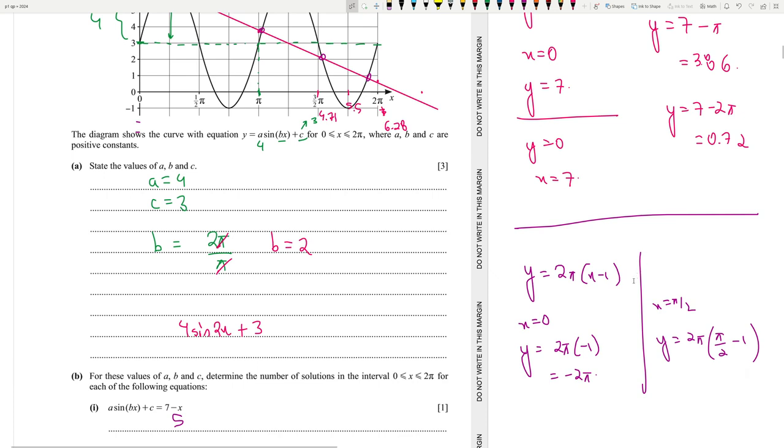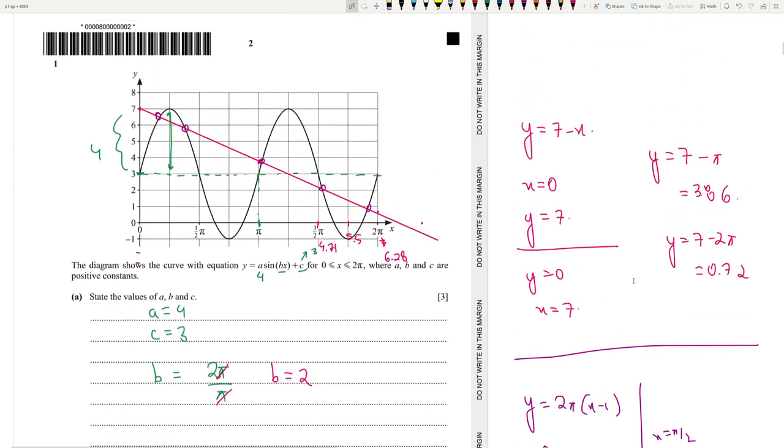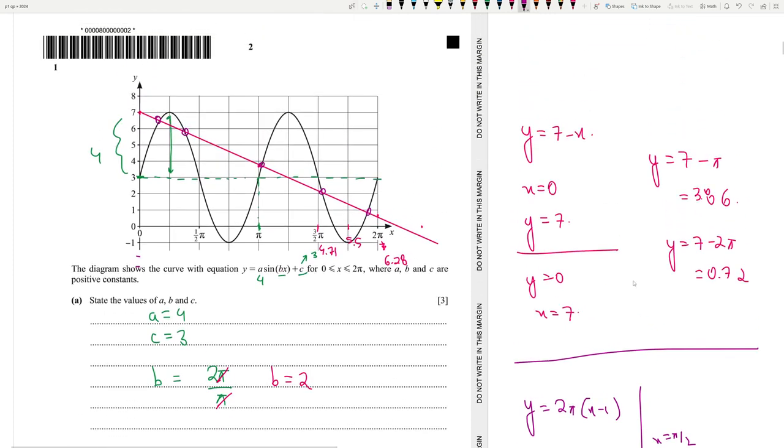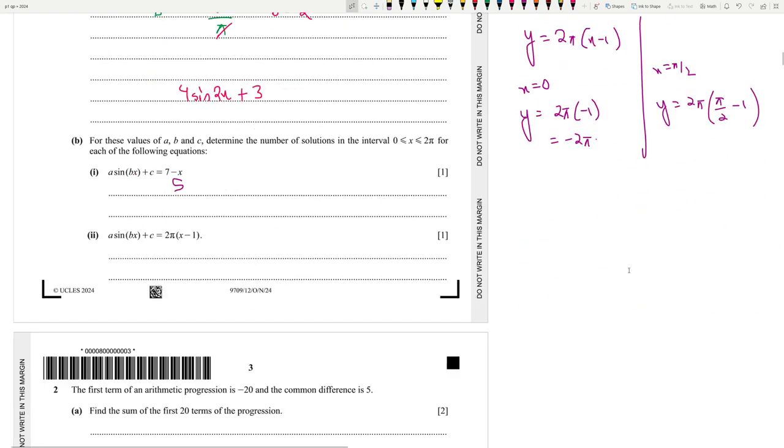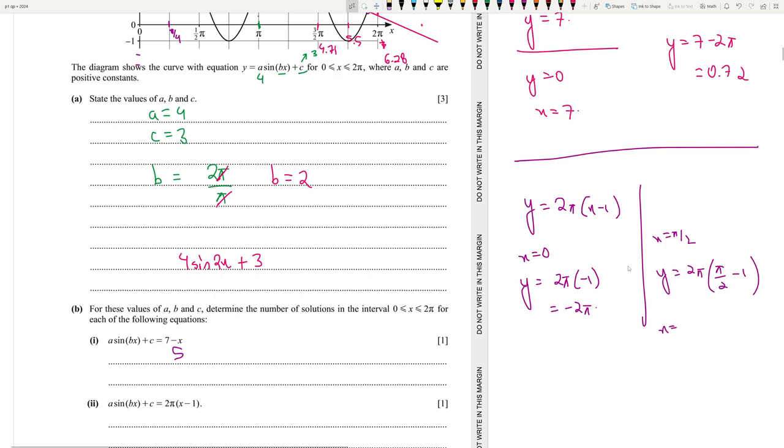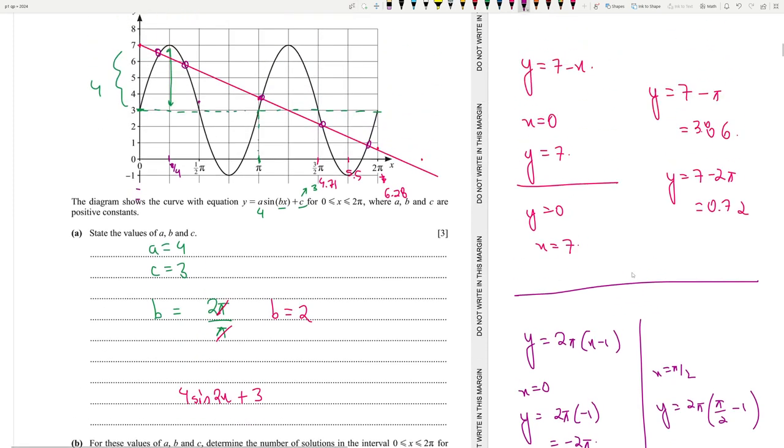At pi by 2 it's 3.58. So where is that? 3.58 is somewhere over here. So why don't we try this pi by 4, then we will get a good idea. X equals pi by 4, y is equal to 2 pi by 4 minus 1, pi by 4 minus 1 into 2 pi, that is minus 1.3. So here it's minus 1.3 actually, somewhere over here.